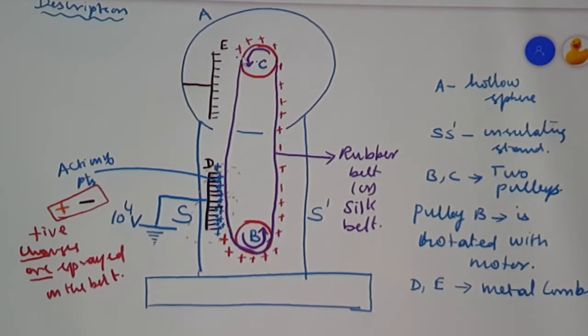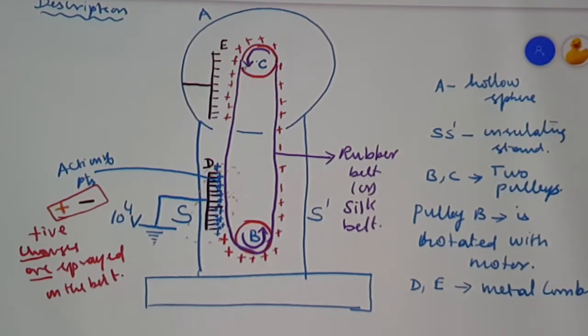The belt is now made to rotate by rotating the pulley B with the help of the motor. So the positive charges along with the belt are carried to the pulley C. When the positive charges are carried to the pulley C, they will be coming down like this when the pulley is getting rotated.